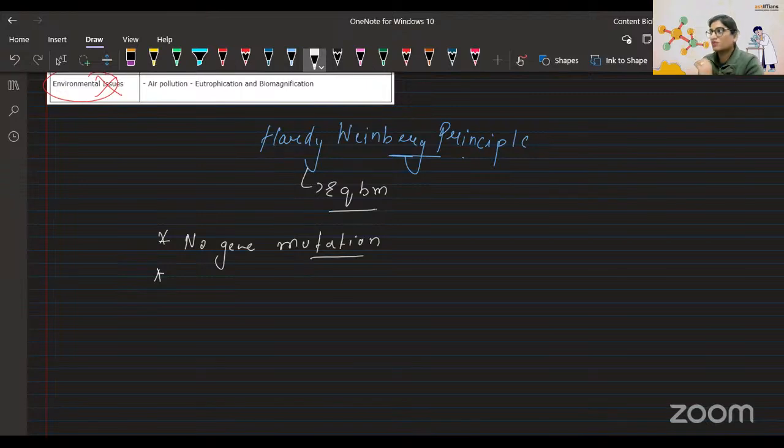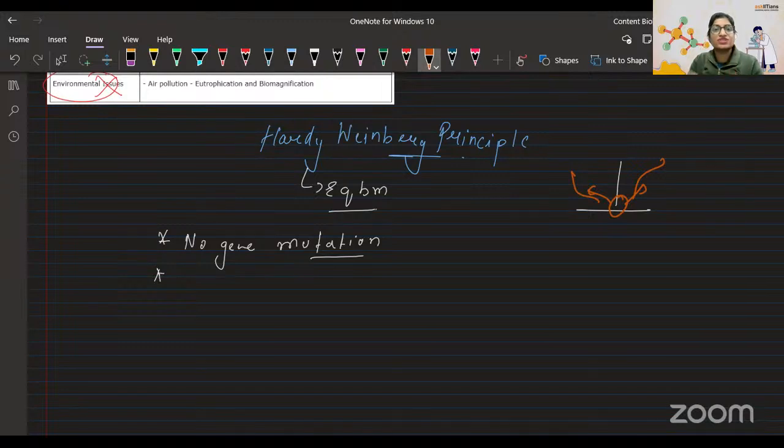You're getting my point? Suppose this is a line, this is the reference. And if someone is moving from here to there, like you do in maths, what do we call it? I think coordinates, something like that. I'm very weak in maths, but you need a reference, and from this reference we get to know where we are moving, the coordinate on X, Y, even Z. So the point is that the Hardy-Weinberg principle in bio is telling us this is the reference.